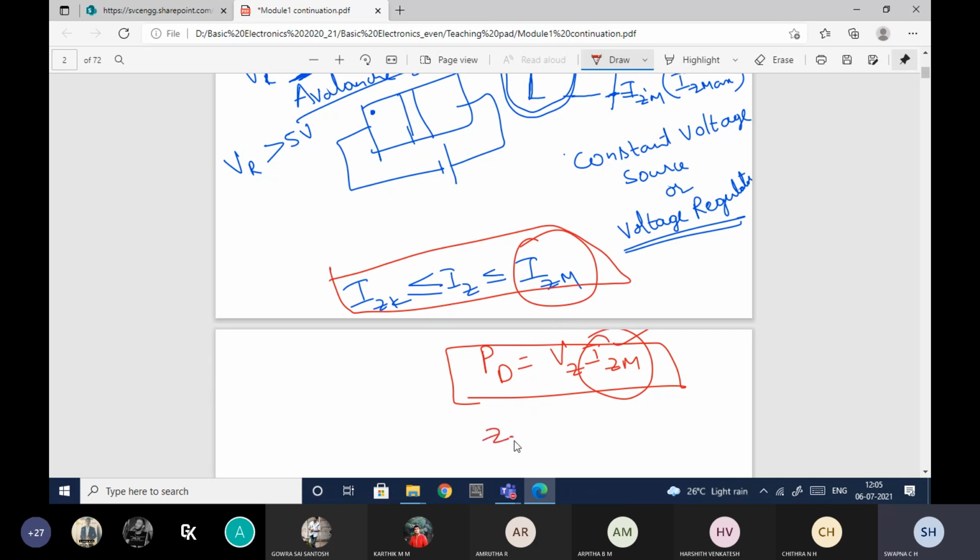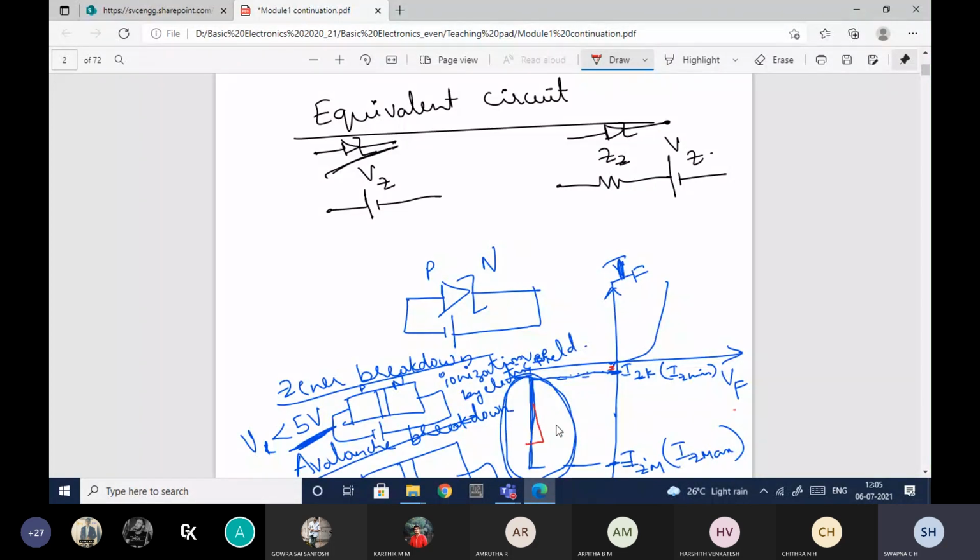And for the dynamic impedance, we take the slope. 1 by slope will give the impedance. So you need to find the slope. Z and R can be used interchangeably. So Z is nothing but the impedance. Impedance can be calculated as change in voltage divided by change in current. That change in voltage and change in current should be calculated in this region. So that is the dynamic impedance of the Zener diode.